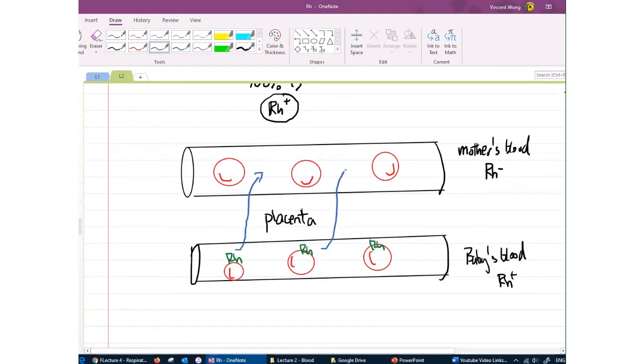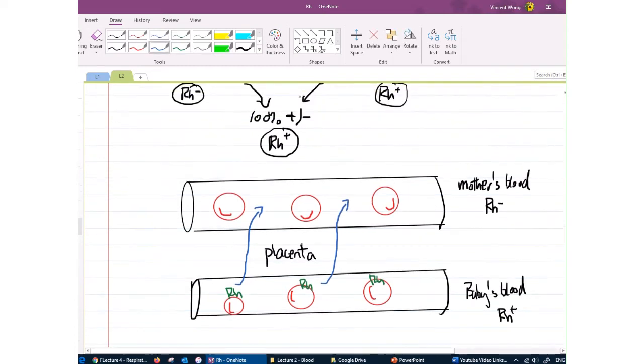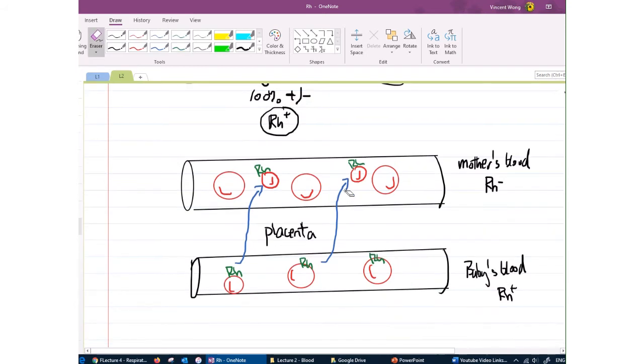into the mother's bloodstream. Okay, so now the mother is going to become sensitized, right? Remember, sensitization means a negative person, in this case the mother, is exposed to positive blood. The source of positive blood in this case is the baby's blood. Right? So her immune system is going to get triggered. She is going to make the anti-Rh antibody. But that's not going to be a problem for the first baby, okay? Because by the time the antibodies are made, the baby would be born, would be delivered, right? So it's not going to harm the baby, okay?